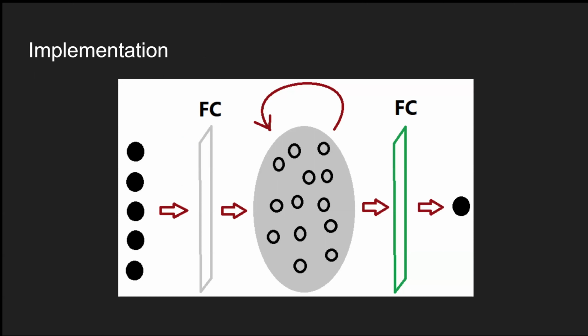The reservoir's internal states are initialized to 0, and the weights from one reservoir node to another are initialized from -0.1 to 0.1 with 5% probability and otherwise 0. At each time step, the map values of 5 words are fed into a randomly initialized fully connected layer and then into the reservoir. These values are multiplied by a leaky rate and summed with the product of each node's previous internal state, the reservoir's weight matrix, and 1 minus the leaky rate.